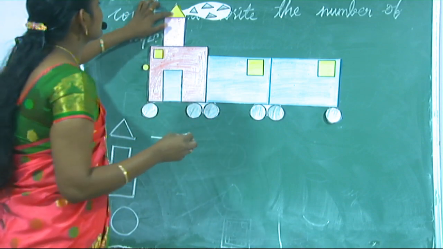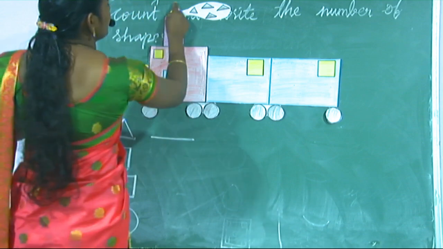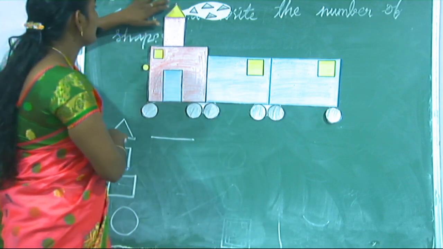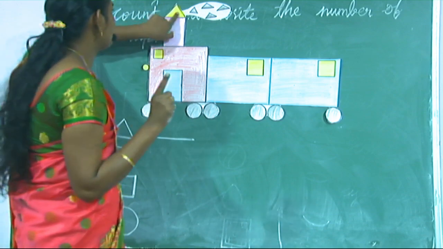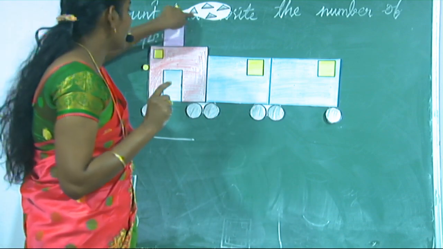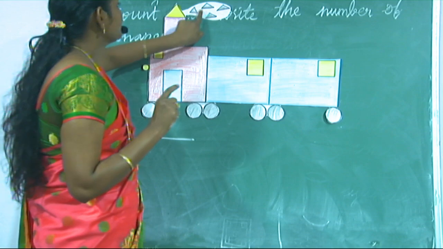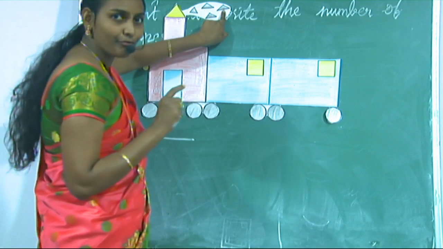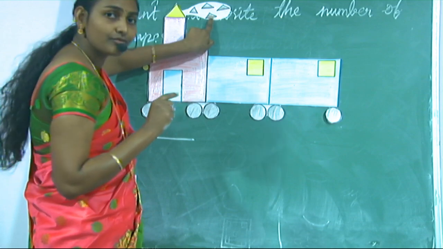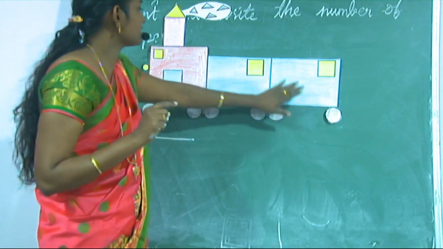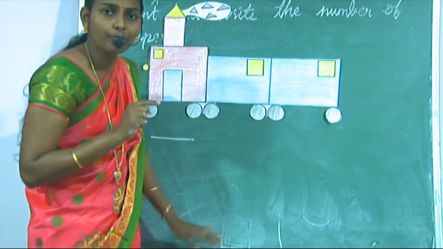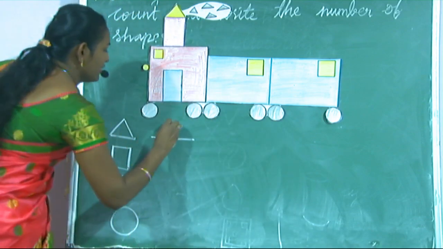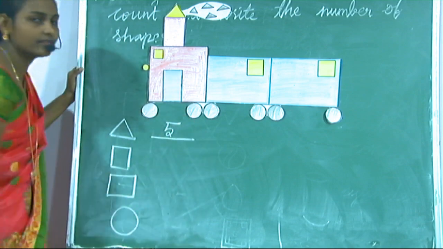Okay, what is the shape of this? See, it's a triangle. Yes, the first one, triangle. Next, see, again one triangle. 2. Next, 3, 4 and 5. Is there any other triangle in this picture? 5 only. Yes, correct. Now you have to write 5.